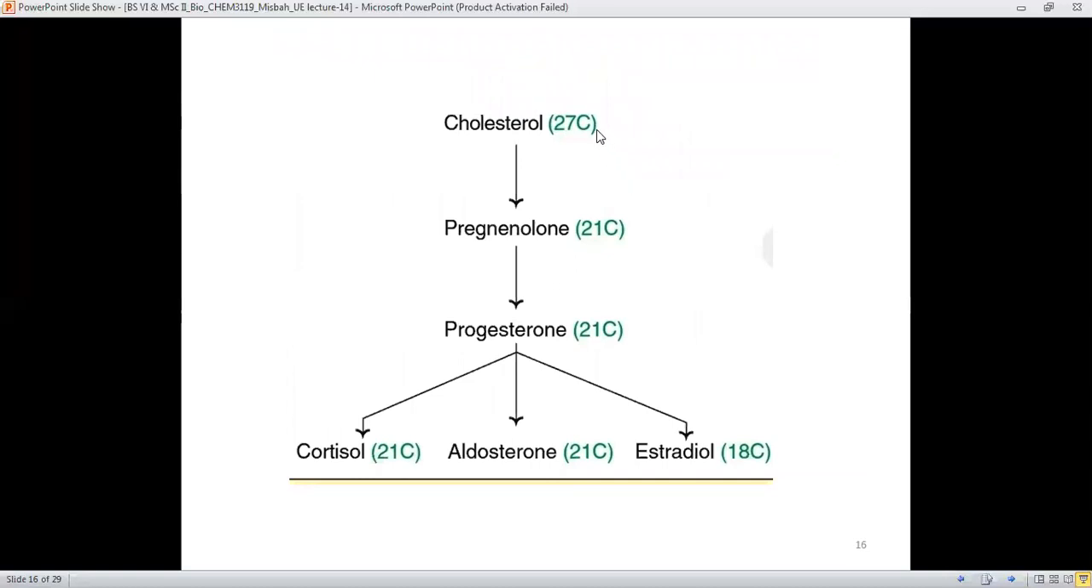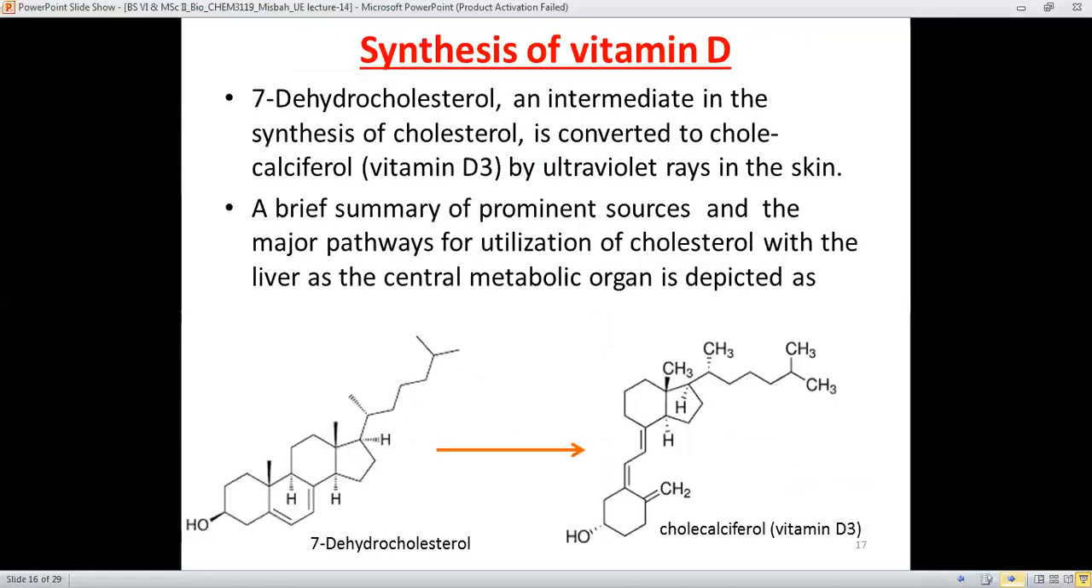And a brief outline of the steroid hormone synthesis is given over here: from the 27-carbon cholesterol, pregnenolone, which is 21-carbon, then progesterone, 21-carbon, and from there cortisol, aldosterone, and estradiol, which are 21-carbon and 18-carbon hormones, are synthesized starting from the cholesterol.